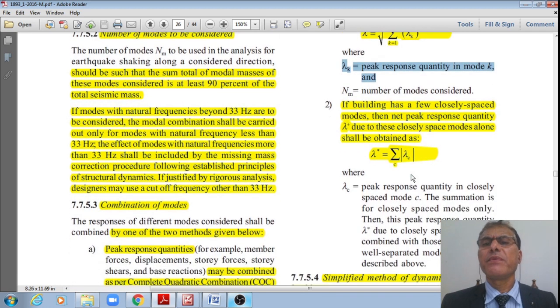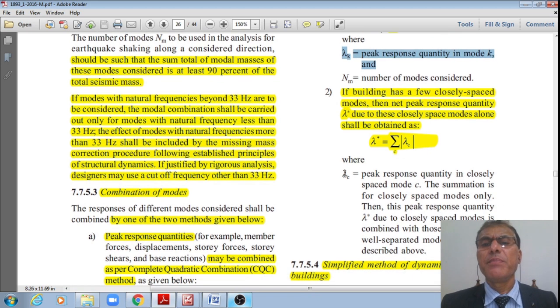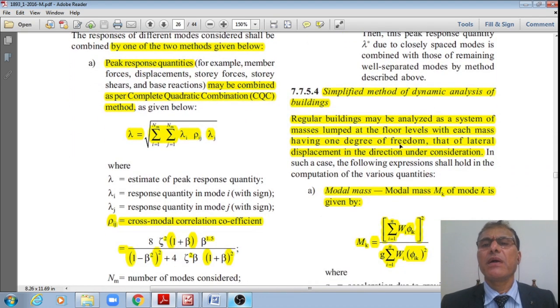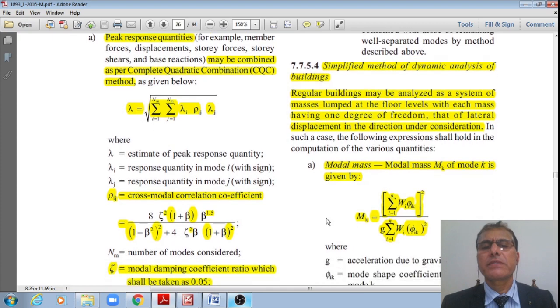And if a building has a few closely spaced modes, then the net peak response quantity lambda star due to these closely spaced modes alone shall be considered as lambda star is equal to summation over all such closely spaced modes of lambda c, indicating peak response quantities of closely spaced modes c, right. Then next one is the simplified method of dynamic analysis of buildings, right.